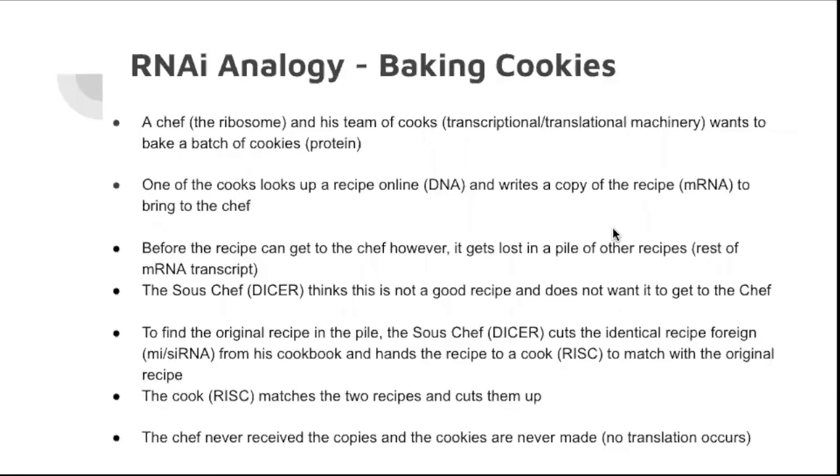So this is our RNAi analogy on baking cookies. A chef, which represents the ribosome, and his team of cooks, which represent transcriptional and translational machinery, wants to bake a batch of cookies, which represents the protein. One of the cooks looks up a recipe online, which is representing the DNA, and writes a copy of the recipe, which is representing the mRNA, to bring to the chef.